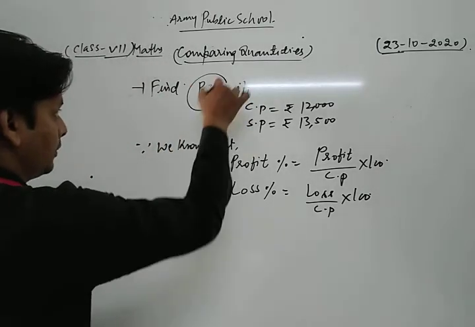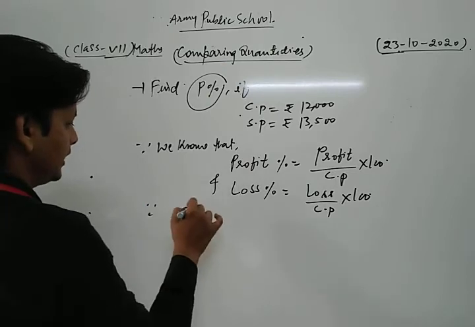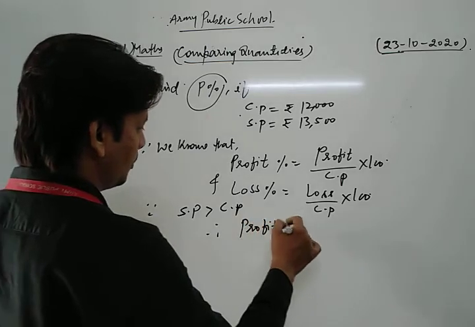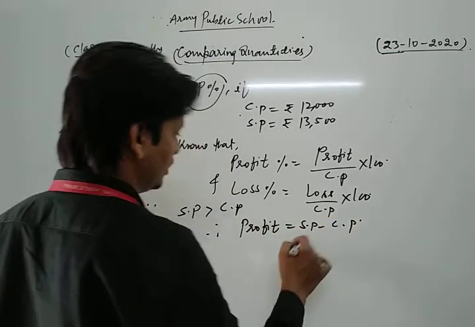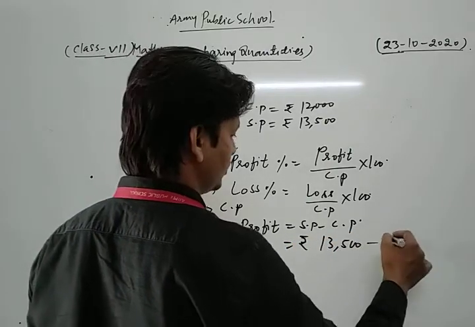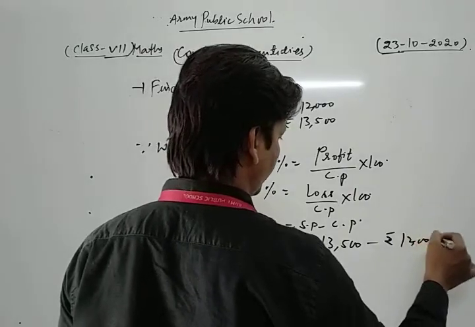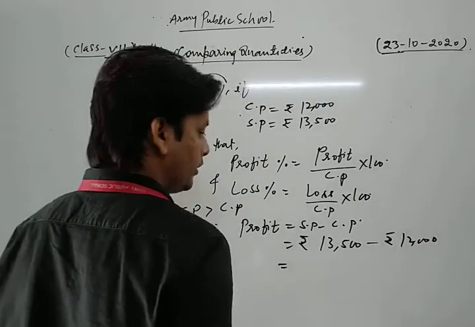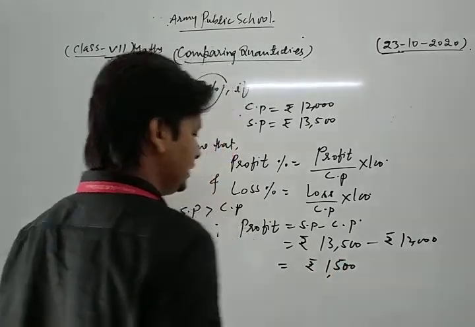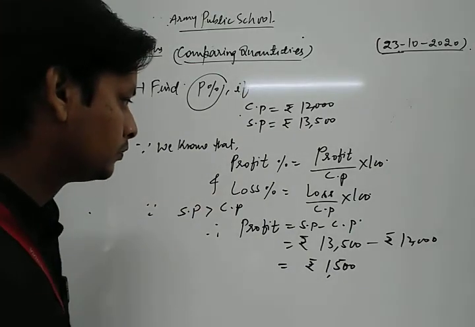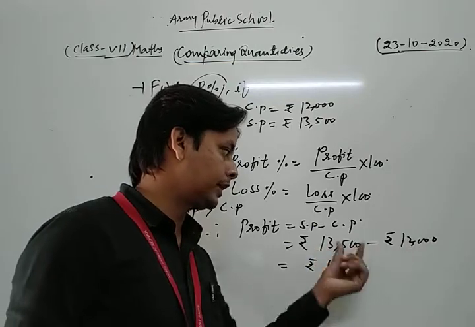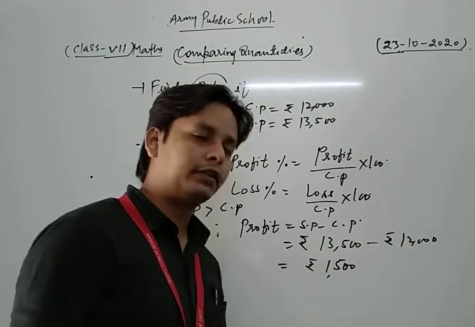First in that question we find the profit percent. So here, since selling price is greater than cost price, there is a profit. Profit is equal to selling price minus cost price. So selling price is rupees 13,500 minus rupees 12,000. Now we get rupees 1,500 left. We subtract 12,000 from 13,500, so 1,500 is left.